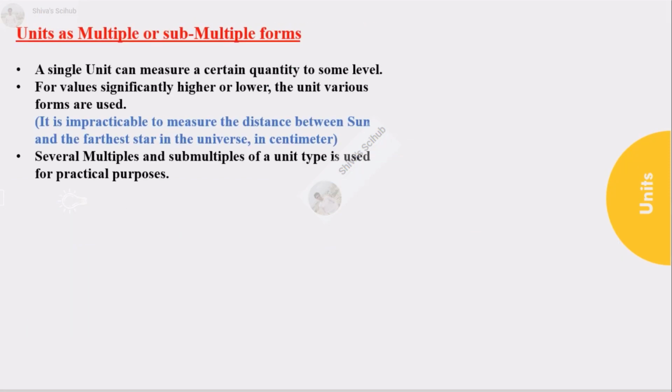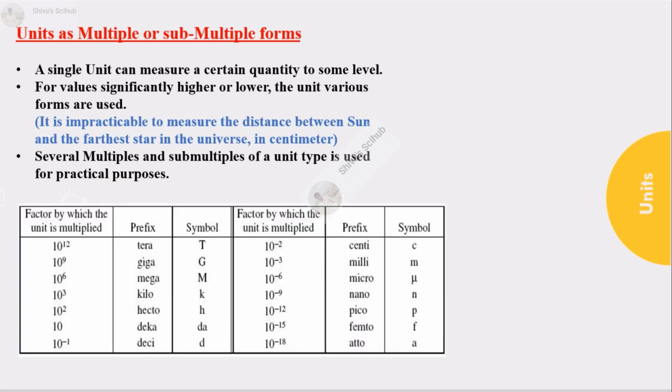In order to understand the higher and lower value of a physical quantity, we use multiples and submultiples of that unit. It can sometimes happen that we can measure a certain quantity to some level and beyond and below which certain inconveniences is faced. For example, it is almost impossible to measure the distance between the sun and the farthest star in the universe in centimeter, as that would be so enormous that it could even fill a page writing the absolute value.